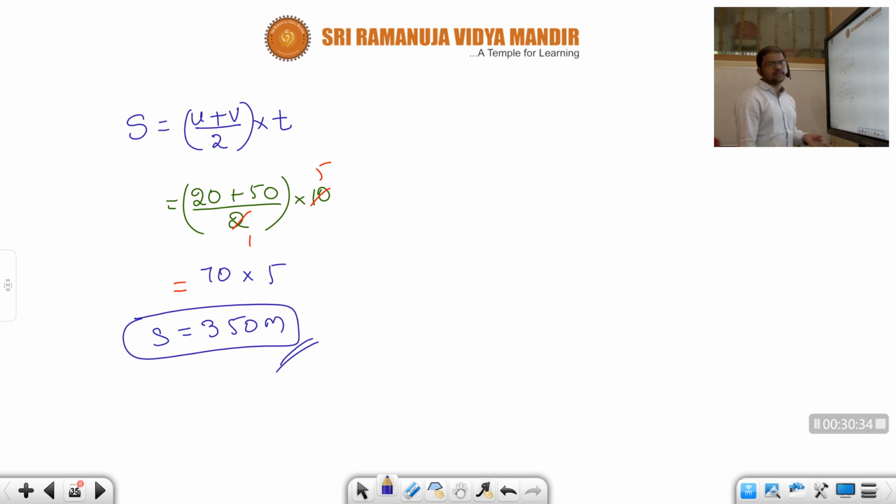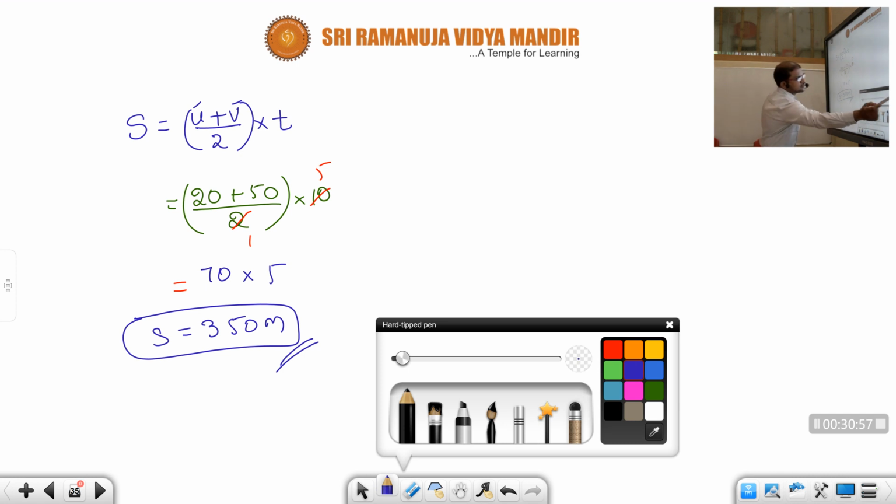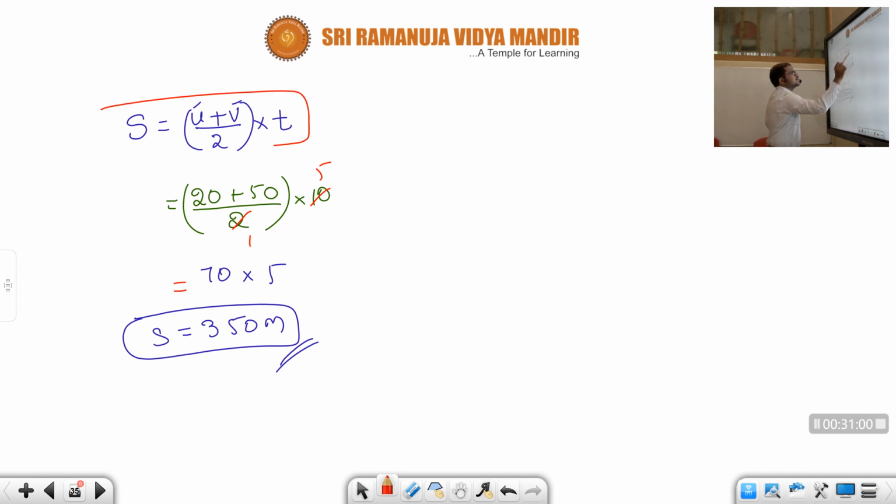Within 2 steps we got the answer. That is the way we should use that average velocity formula, children. Understood? Whenever you are reading the question, observe carefully what the given data is. If you can find initial velocity, final velocity and time, simply you can use this formula. No need to worry at all.